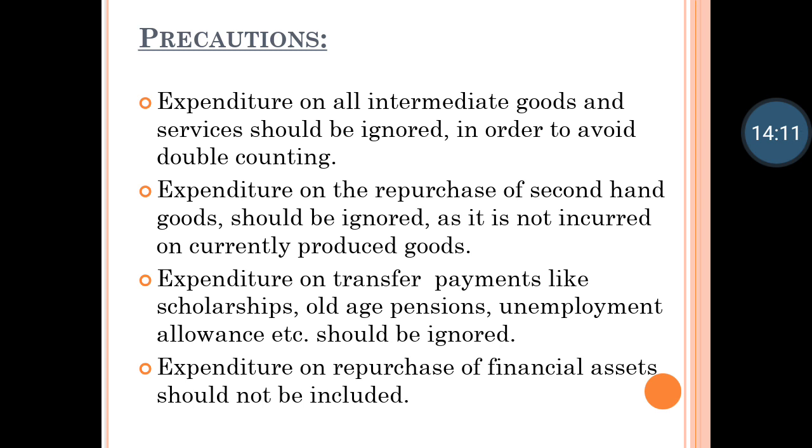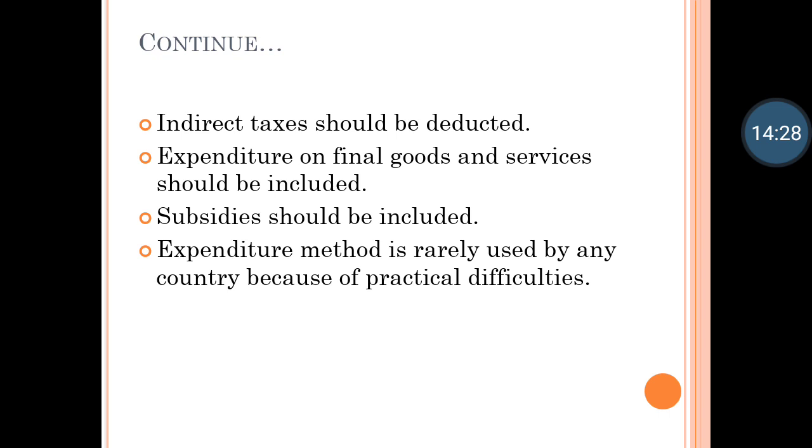Then comes expenditure on repurchase of financial assets, which should not be included. Again, if it is purchased the first time, then it has to be taken into consideration. But if it is purchased again, that is repurchased, then that should not be taken into consideration. Then further, indirect taxes should be deducted. Indirect taxes means taxes which are on the product, that is on goods and services. When you buy a product, there are indirect taxes levied on the product by the government, that has to be deducted.